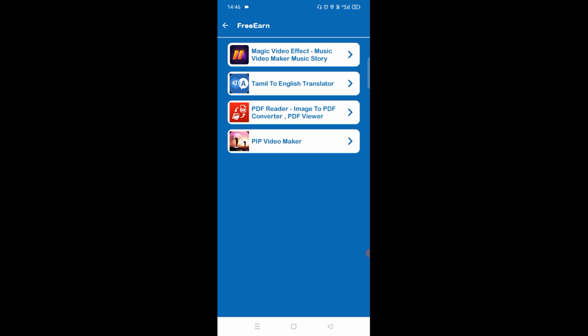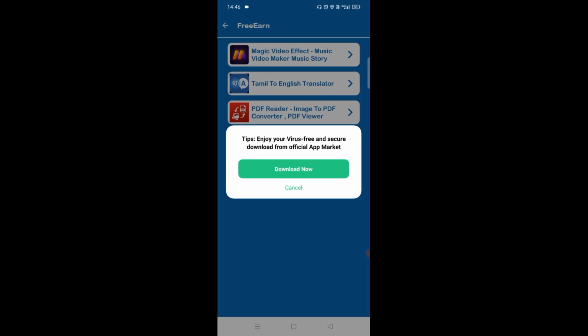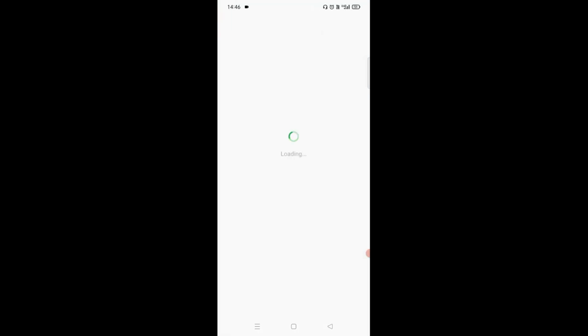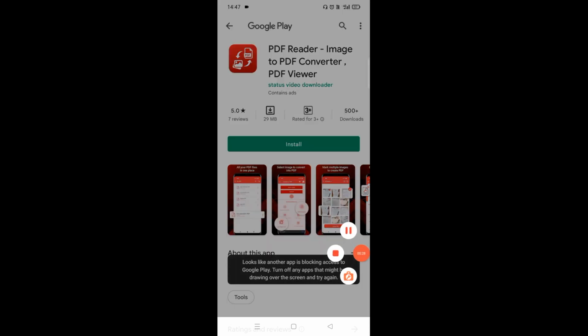We will show here how you can earn by downloading just one of these apps. So friends, first of all, click on an app. Here, click on PDF reader, and here you can click on Chrome, and after that, there is the option Download Now. So friends, click on Download Now, and after that click on Install.